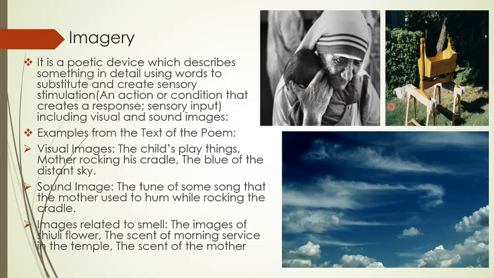You have the rocking cradle, you have the mother's distant face, you have the distant sky. For example, you have the shiuli flower. We'll talk about that. Let us see which images are there in the poem. For example, visual images: the child's playthings and the mother rocking the cradle, and the blue of the distant sky.